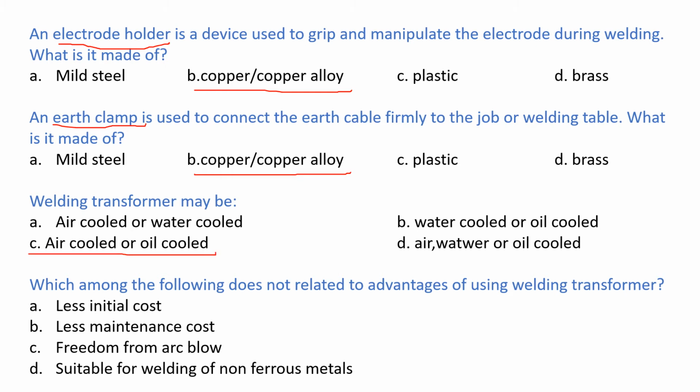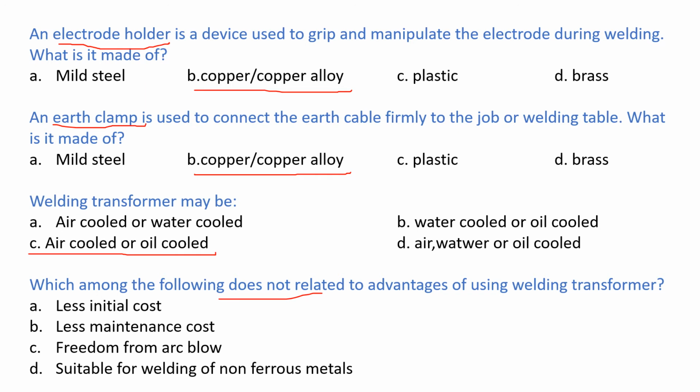Next question. Which among the following does not relate to the advantages of using a welding transformer? Options: less initial cost, less maintenance cost, freedom from arc blow, suitable for welding of non-ferrous metals.